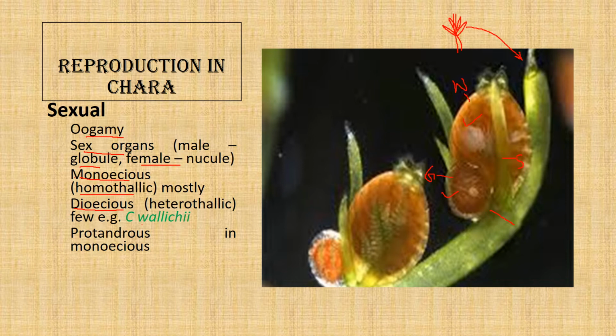That rarity is Chara wallichii. Chara wallichii is a dioecious species, because in it the male and female organs are born on different Chara plants.